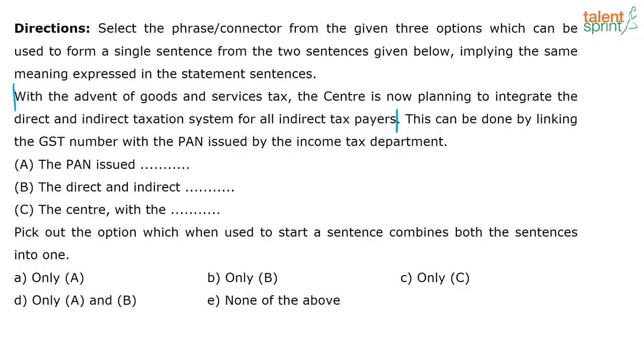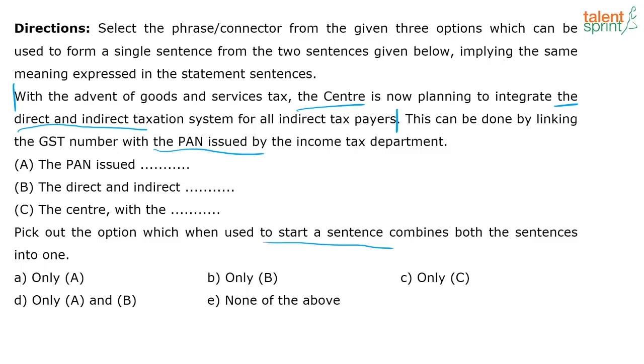So let's look at all these contexts. Option A says the PAN issued, it's right here. Then it says the direct and indirect, which is right here. Then it says the center, which is only here. Now we have to pick the option which, when used to start a sentence, very clearly the direction is there, I can't use it in between, I have to use these options to start the sentence, combines both sentences into one logically and meaningfully.